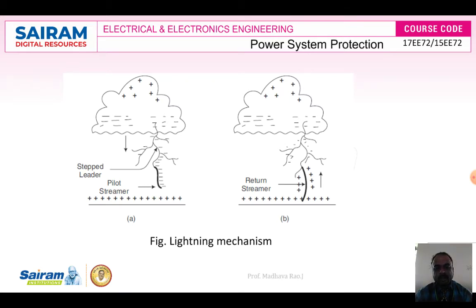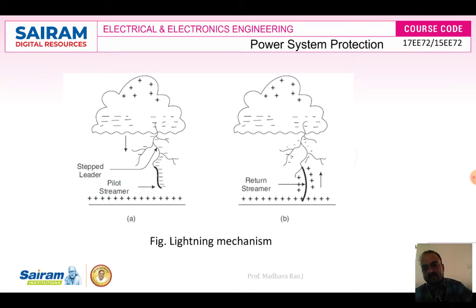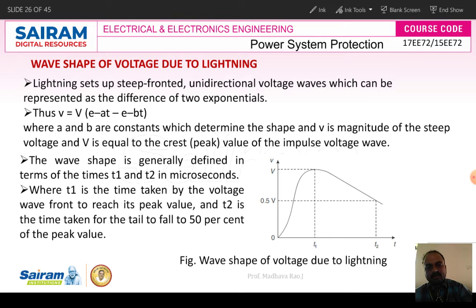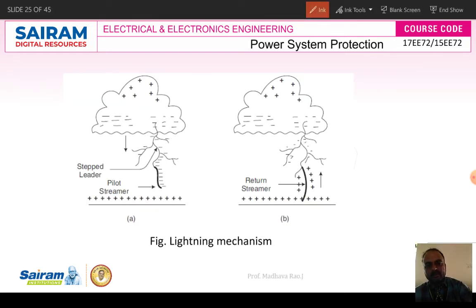While returning, we can call it discharge and charge. The first diagram belongs to discharge, where the arrow mark is downwards, and in the second diagram the arrow mark is upwards.